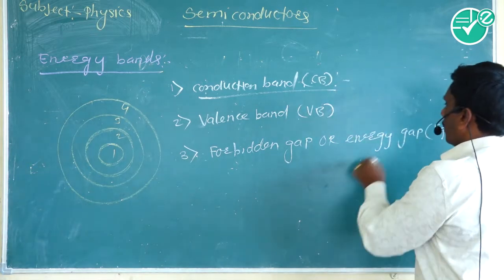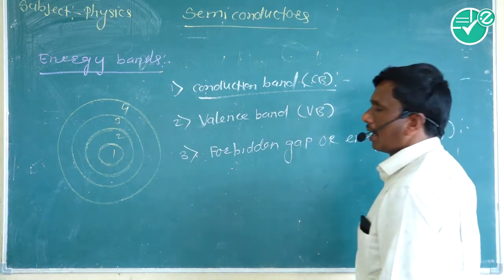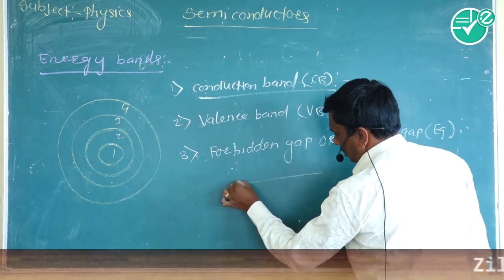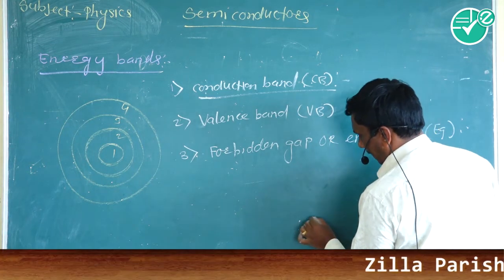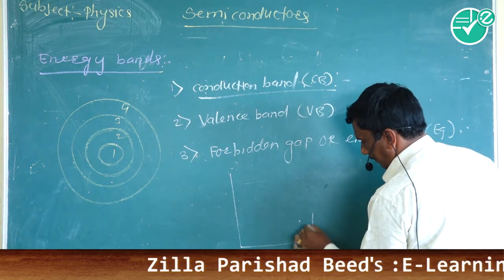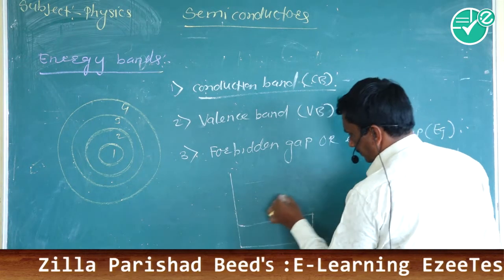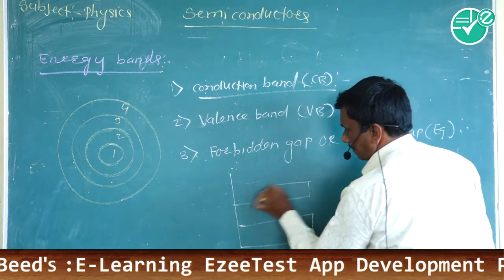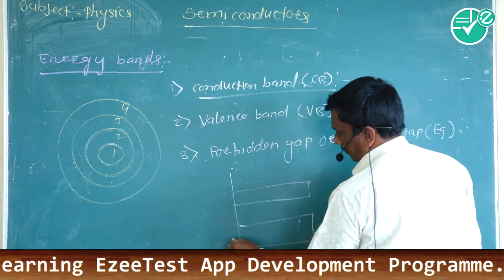So what is meant by forbidden gap or energy gap? Suppose this is the valence band and this is the conduction band.